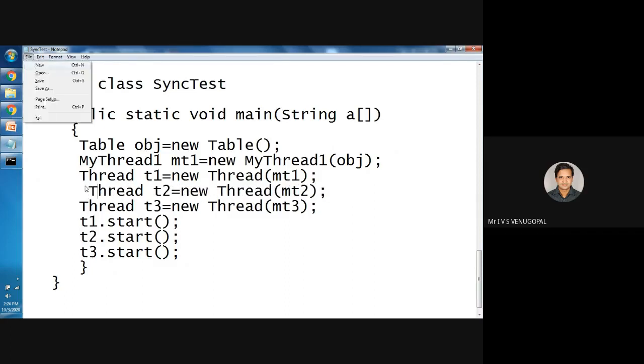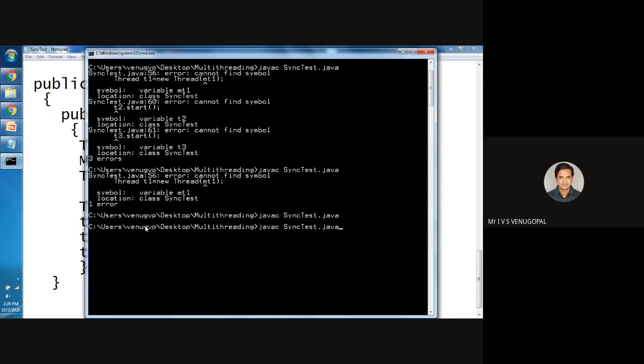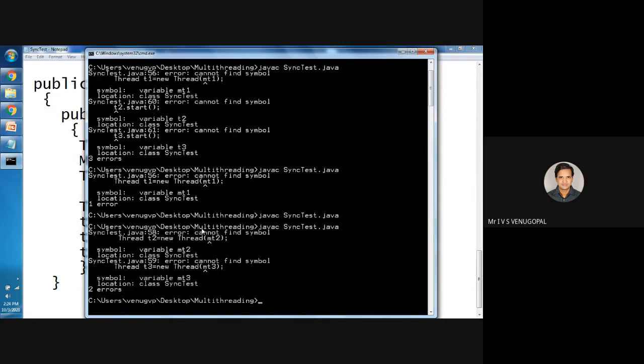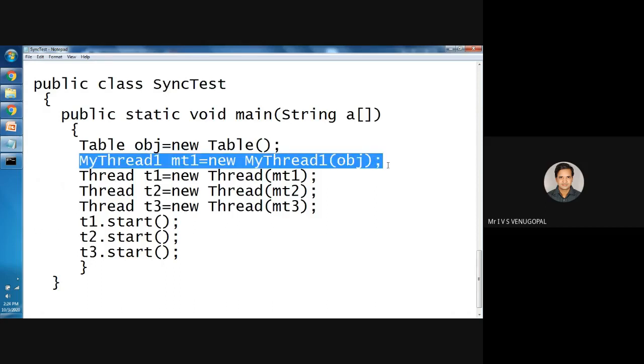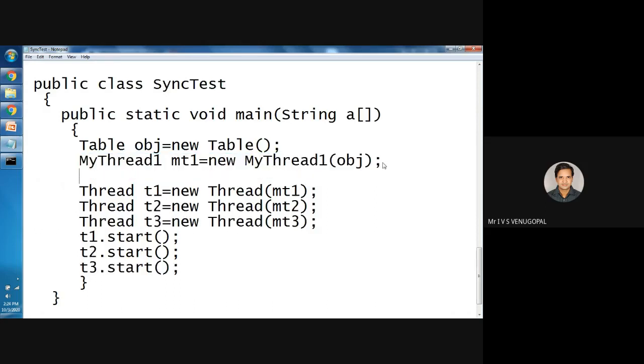So I have created a shared resource named table, which is shared by more than one thread.